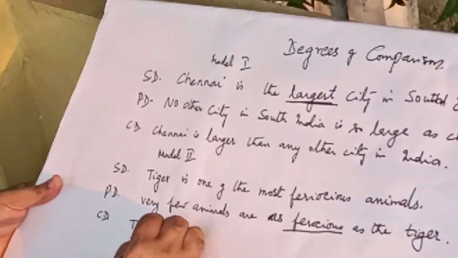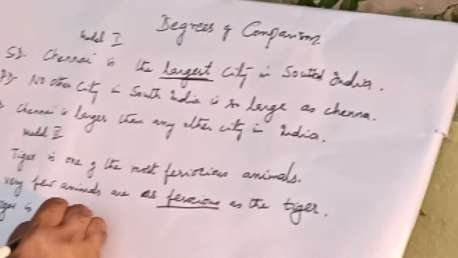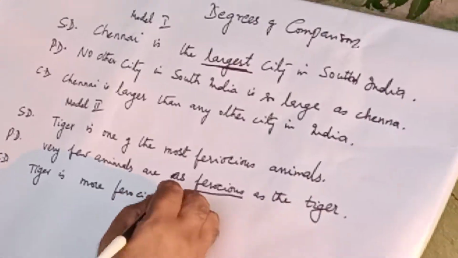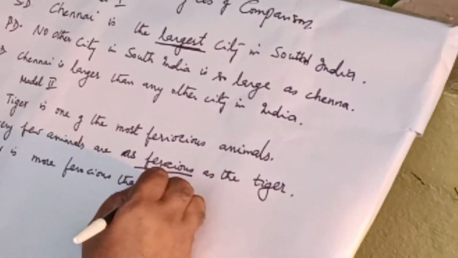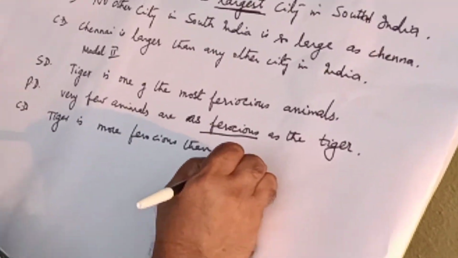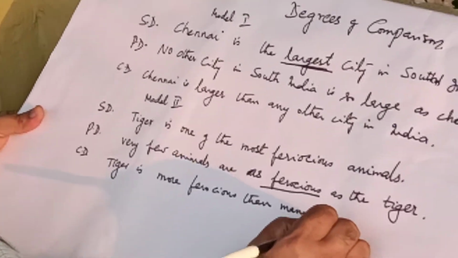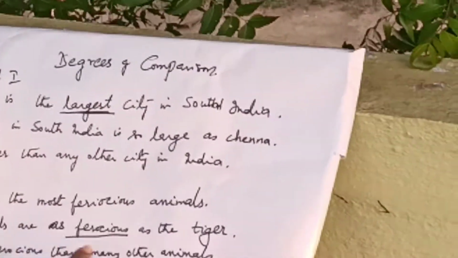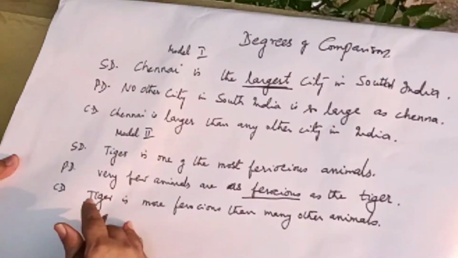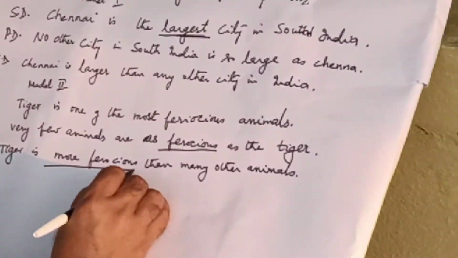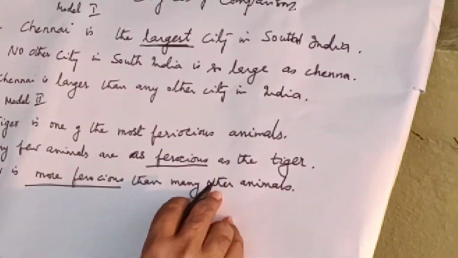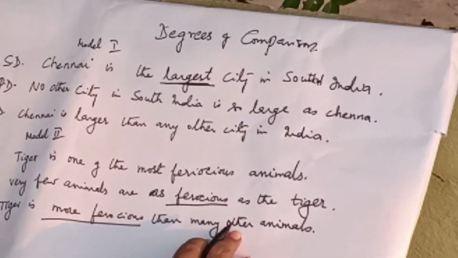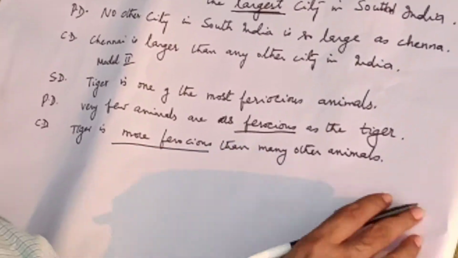Tiger is more ferocious than many other animals. So the adjective used here is more ferocious. Thus we have transformed one degree into another without changing the meaning.